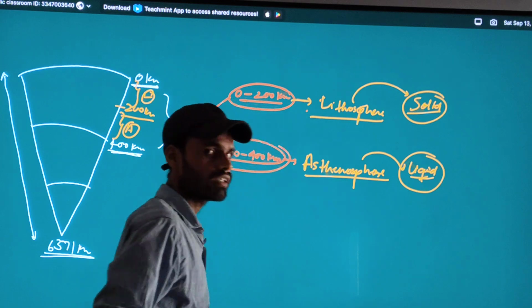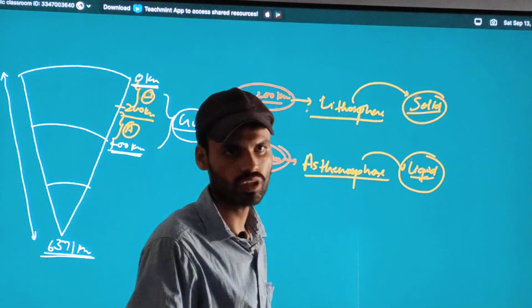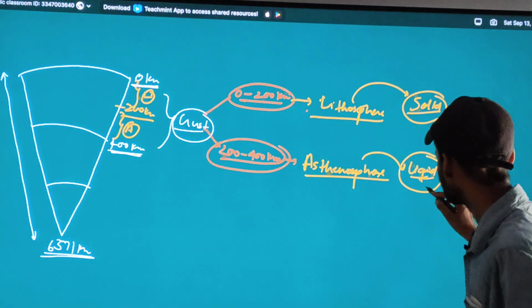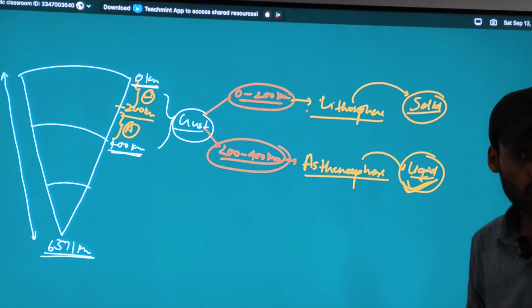So we will understand why the asthenosphere is in liquid form.